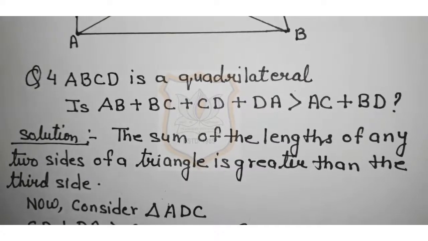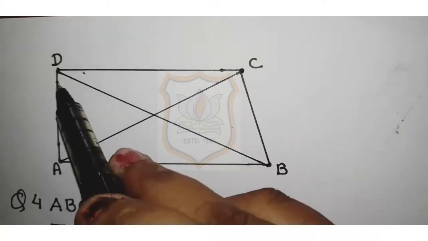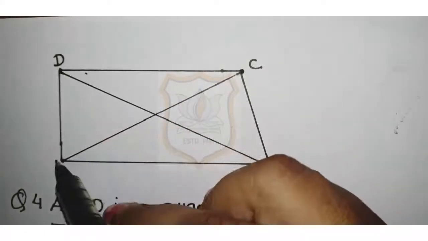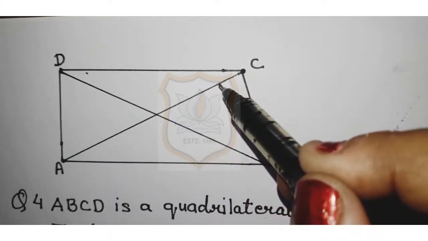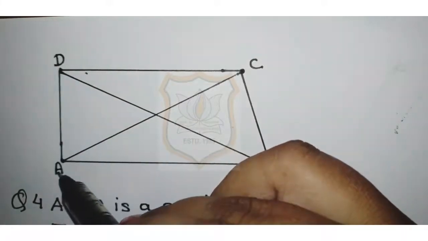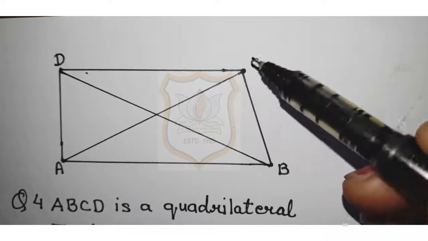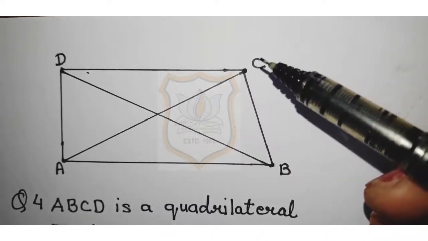So, now we will consider triangle ADC, this triangle in the quadrilateral. In this triangle, CD plus DA is greater than AC. Why? Because the sum of the length of any two sides of a triangle is greater than the third side.